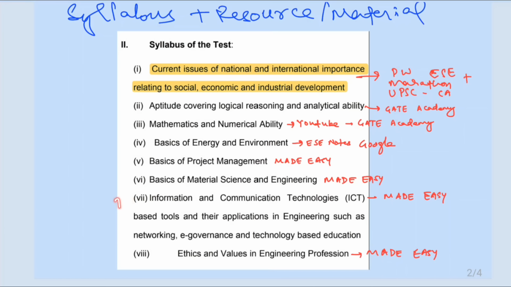Now, if I talk about the seventh point, that is ICT, Information and Communication Technology. So this I have also prepared through the Made Easy notes and also through the YouTube channel, which is easily available. The last point is ethics and values in engineering profession.